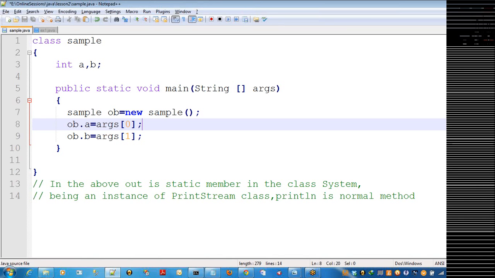If you are working with only one class, these variables being private is no problem. Suppose you want to use this A and B in another class, then it must be declared as public. By default it's private. Clear?